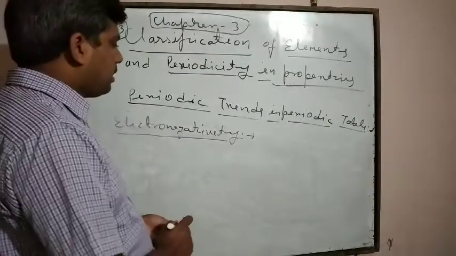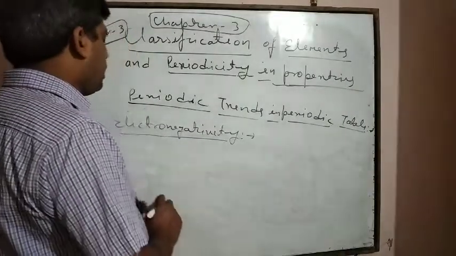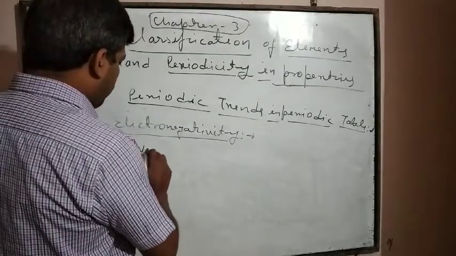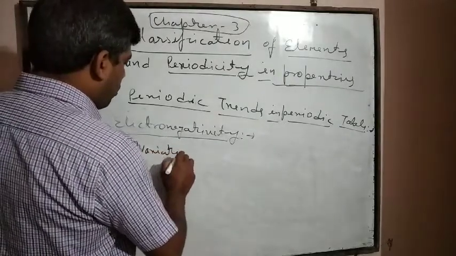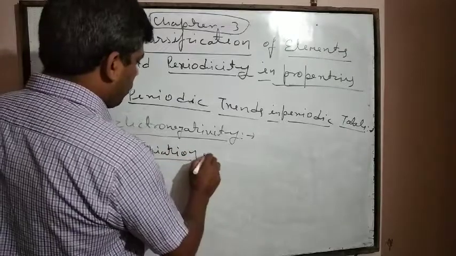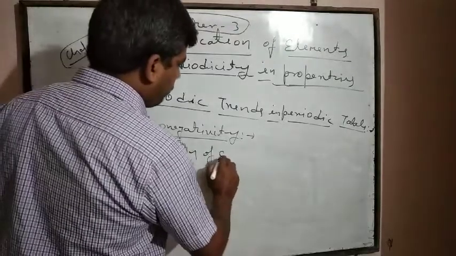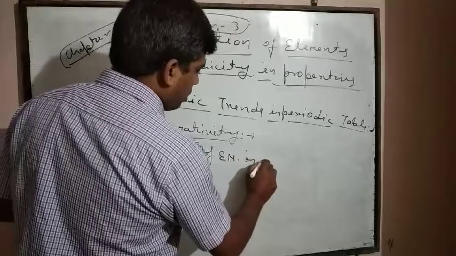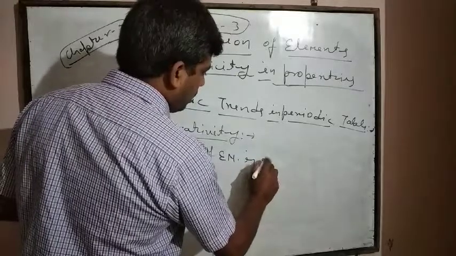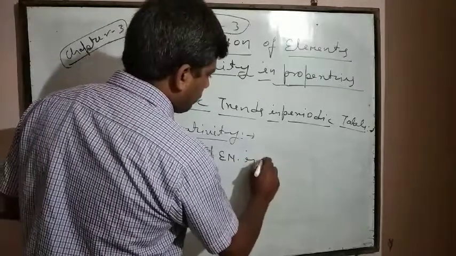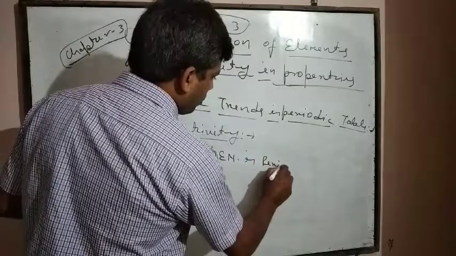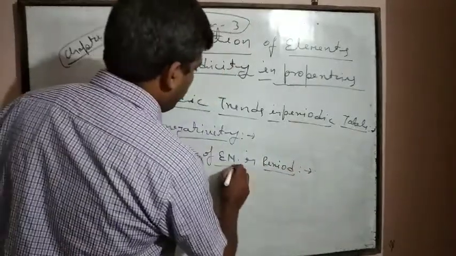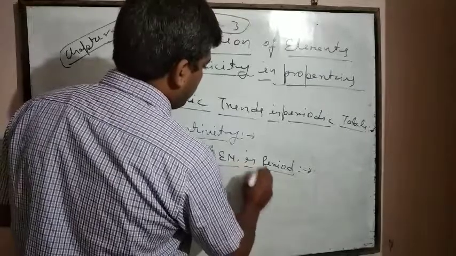First, variation of electronegativity in a group. Then, variation of electronegativity in a period.